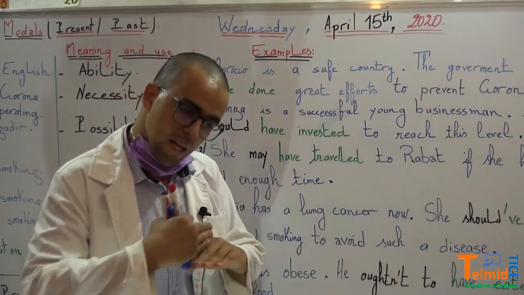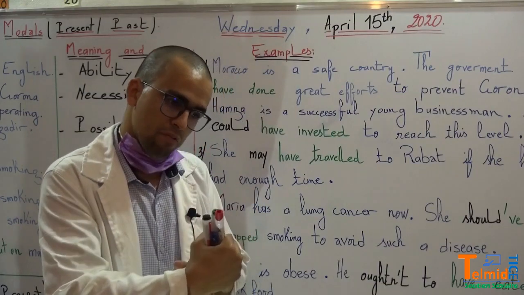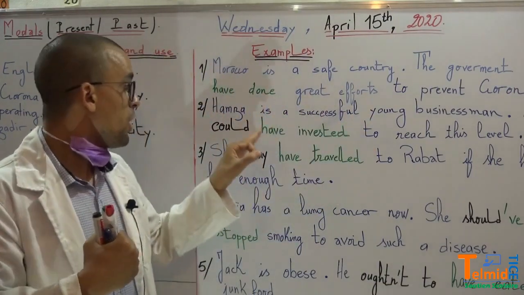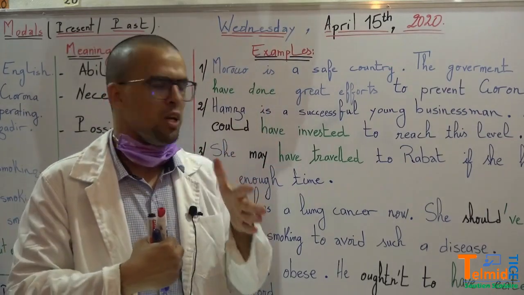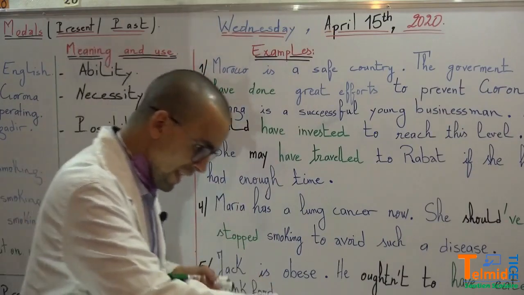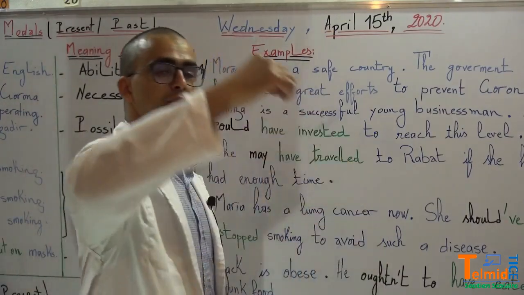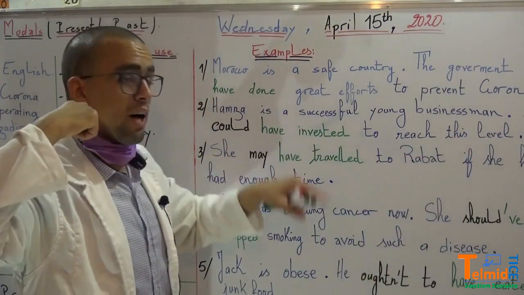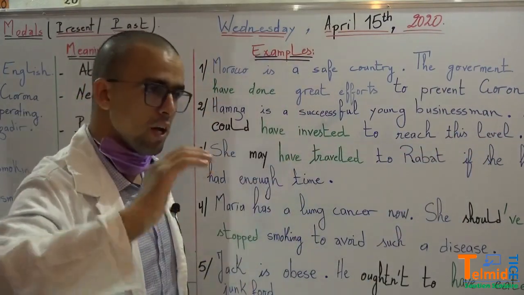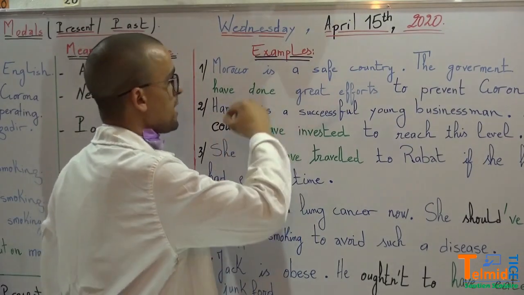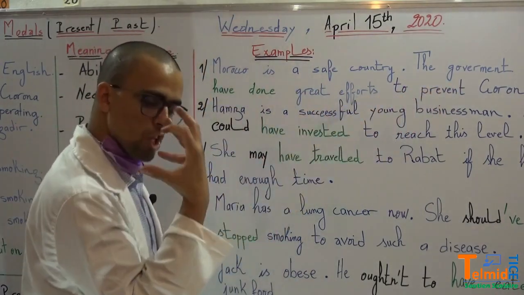So Hamza is at a certain level. He is so good now. So he must have done, or he could have done a lot of efforts to reach this level. Not now. Now he is successful. But before being successful, Hamza could have done or could have invested a lot. It's the past. So this is a modal in the past. It's the use in the past.